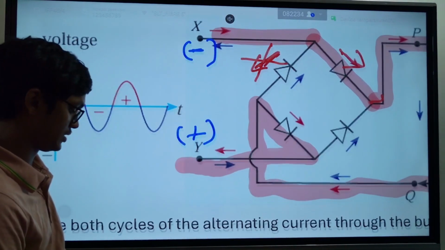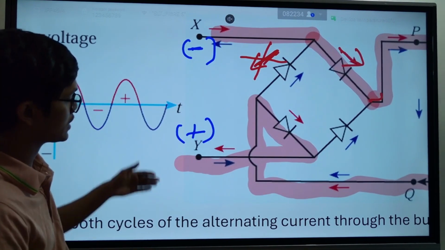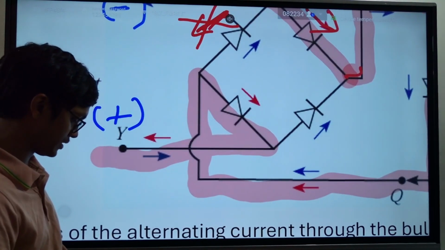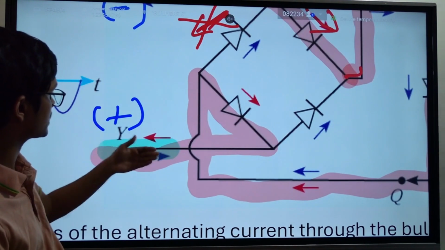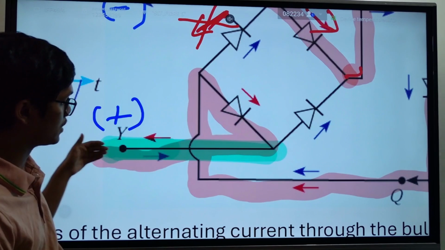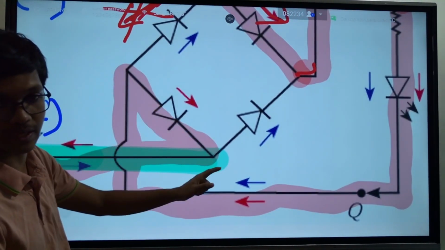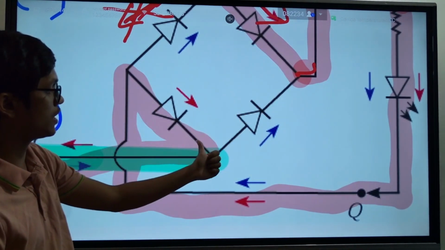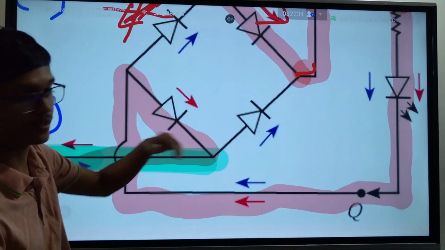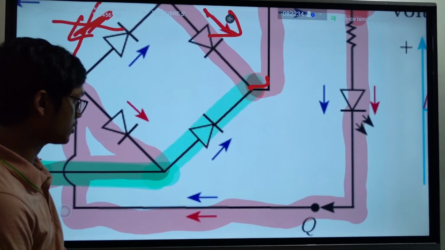Now current can go in this direction only. Clear? Now what would happen is current will start moving in this direction. Why? Now this is the positive side. So current will move in this direction in this path. Now it has two options. It can go through this diode or this diode. But the problem is you can't go through a diode in this direction. Diodes only allow current in this direction. So your current will not flow in this direction. It will flow in this direction only.